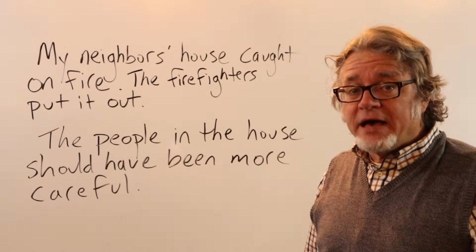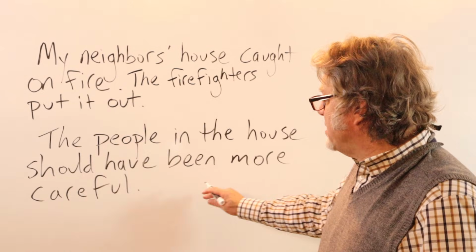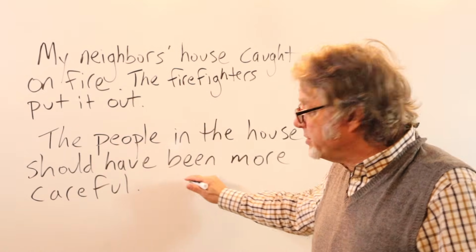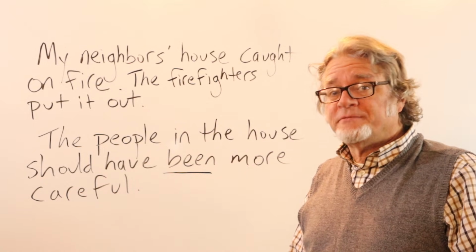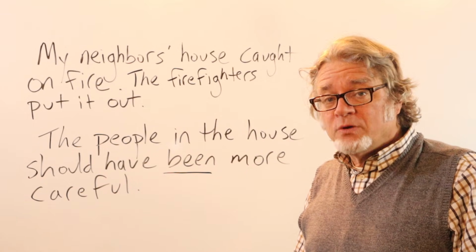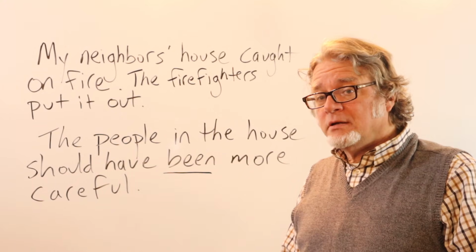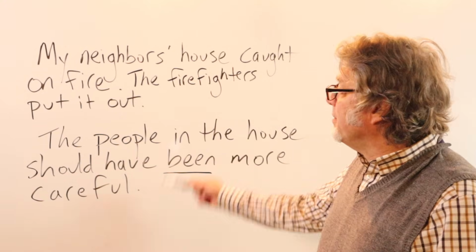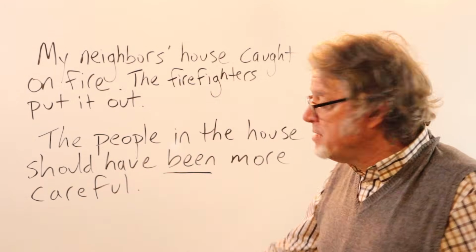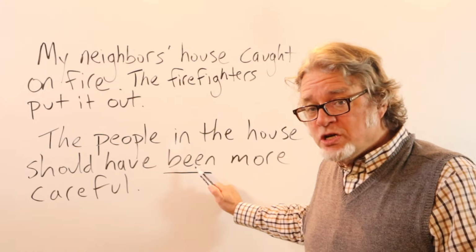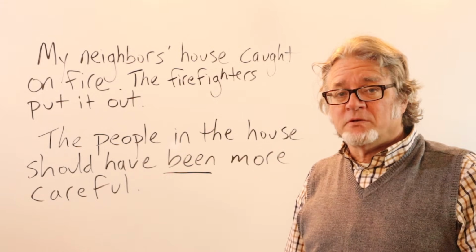The people in the house should have been more careful. Here's the verb be. They weren't careful enough. The house caught on fire, but luckily the firefighters put it out. But the people in the house should have been more careful.